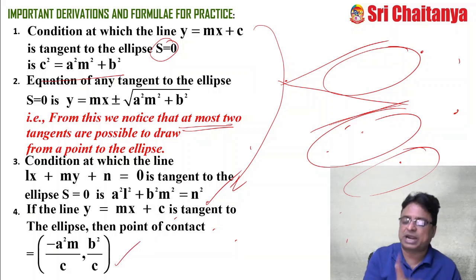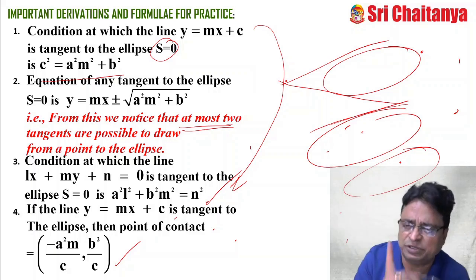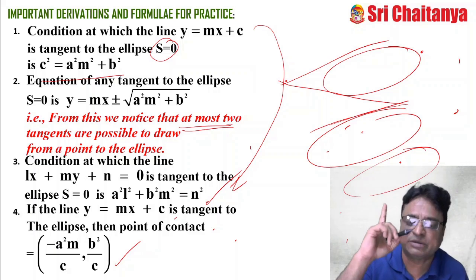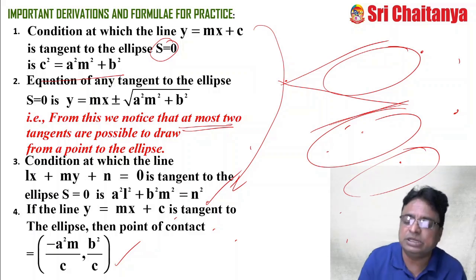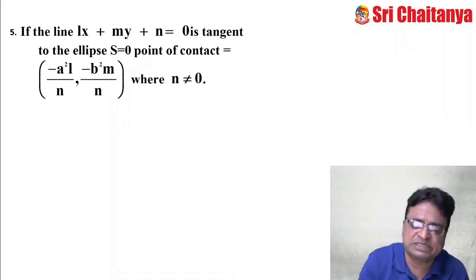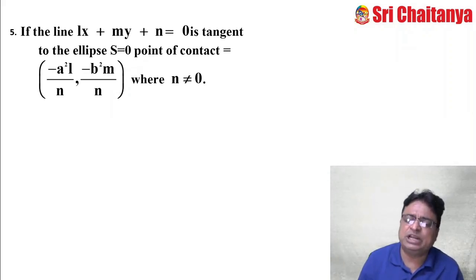You have to practice. These are the most powerful, useful, important derivations, and useful for the coming board examination. Also, in the 2020-21 JEE Mains February and March sessions, simple questions were asked based on this information. Now coming to the line lx plus my plus n equal to 0 being a tangent to the ellipse, the points of contact are like this. Already I have derived it, and these derivations are also important.